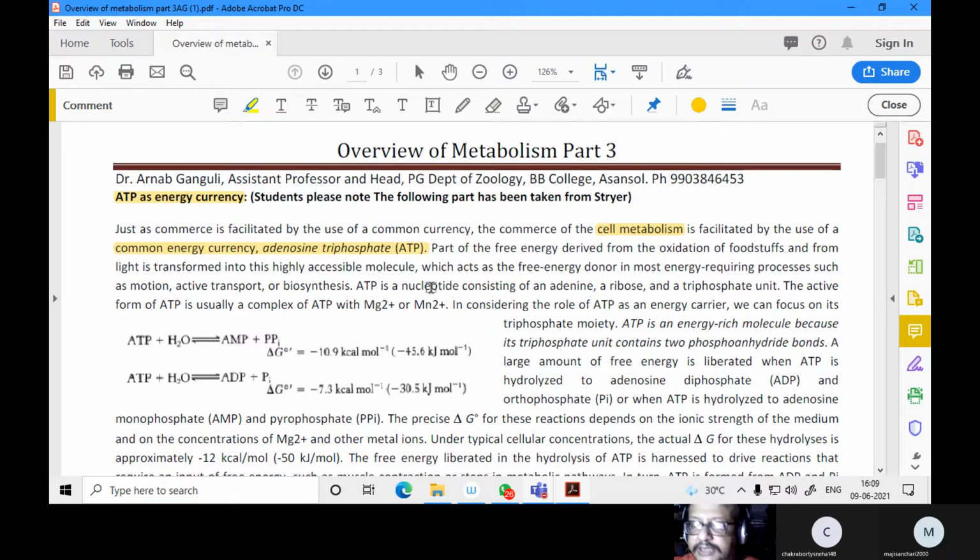ATP is considered to be the energy currency of the cell. Part of the free energy derived from oxidation of foodstuffs and from light is transformed into this highly accessible molecule, which acts as the free energy donor in most energy-requiring processes, such as motion, active transport, or biosynthesis.